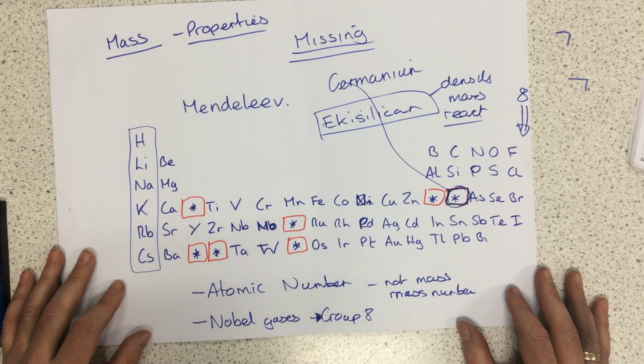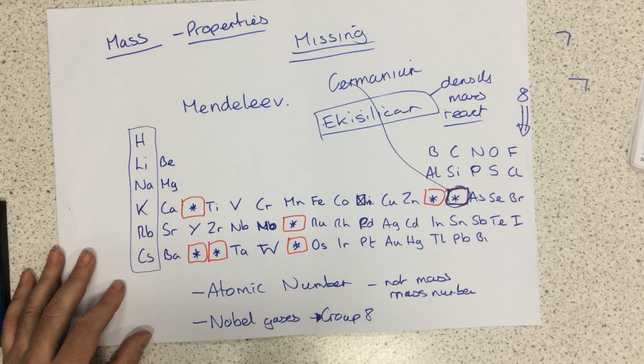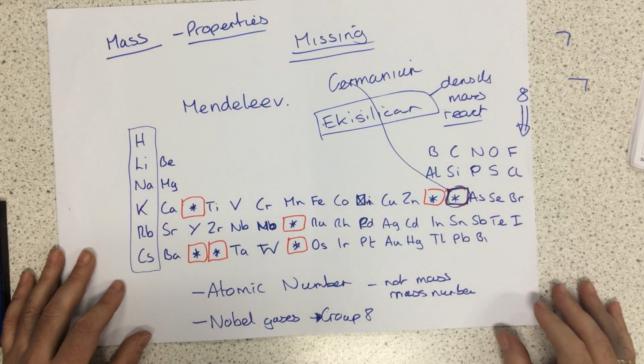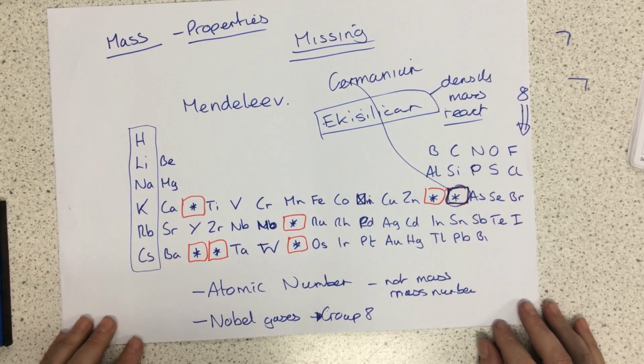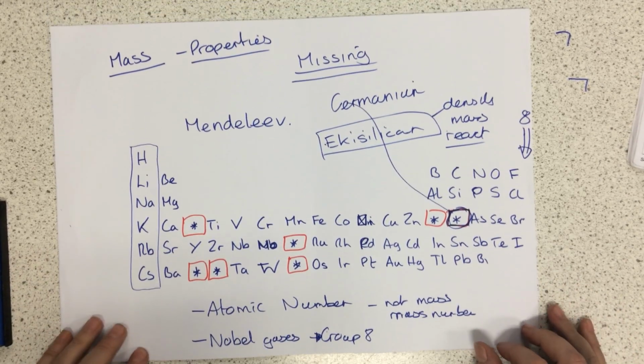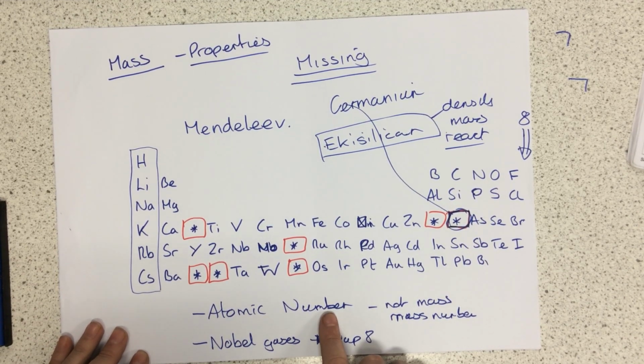Because of this, he was able to identify gaps in his periodic table and predict the properties of the elements that would later be discovered to fill these gaps. The modern periodic table differs from Mendeleev's in that it is ordered by the atomic number and has the noble gases, which were not present at all in Mendeleev's periodic table.